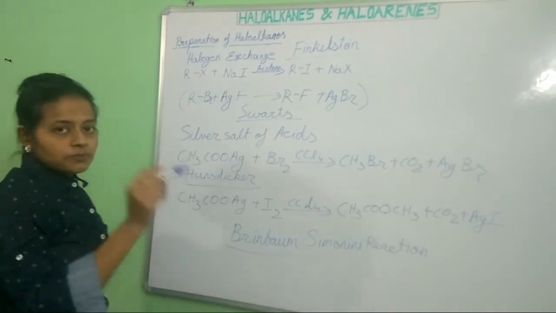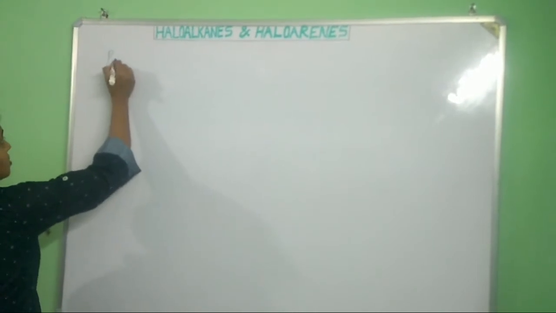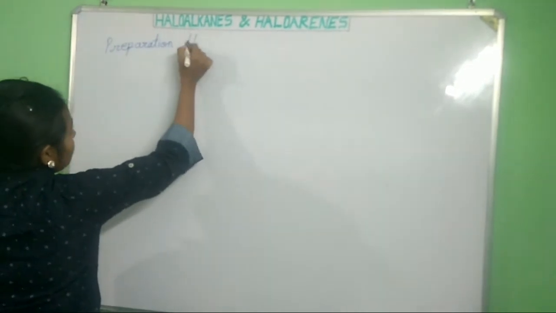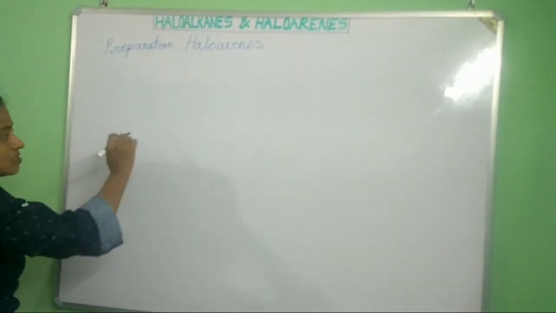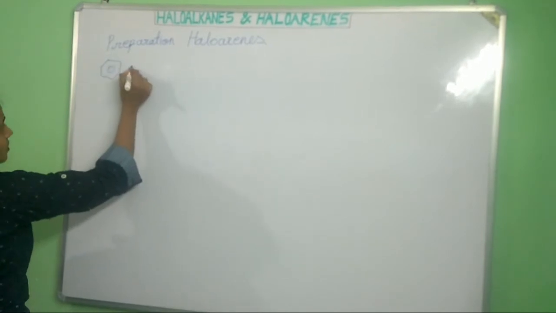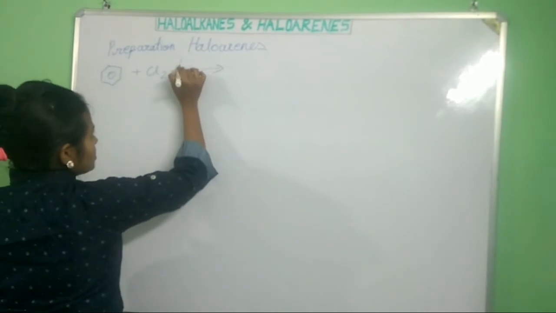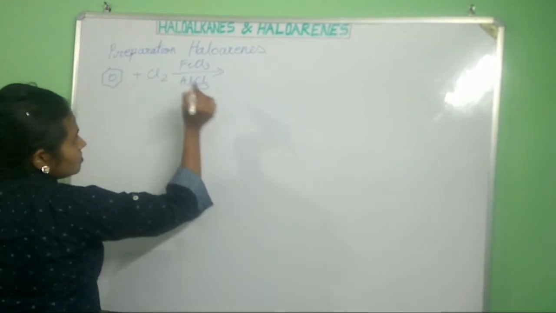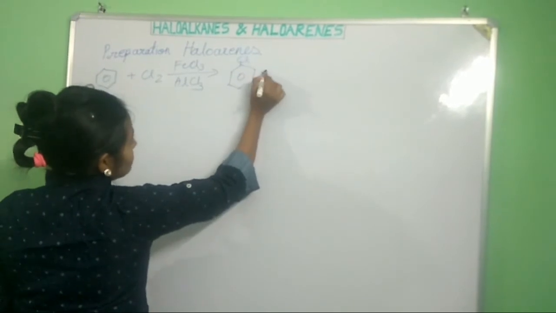Now let's move to the preparation of haloarenes. Haloarenes can be directly prepared. For example, if you take any aromatic ring plus chlorine in the presence of any Lewis acid catalyst like FeCl3 or AlCl3, okay, these are all Lewis acid catalysts, then we will get haloarene, Ar-Cl, plus HCl.